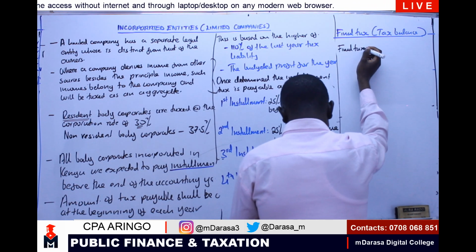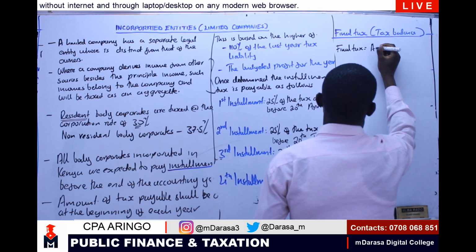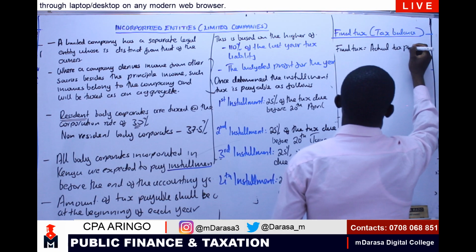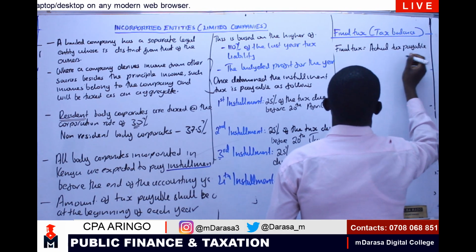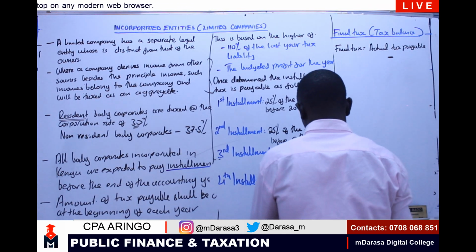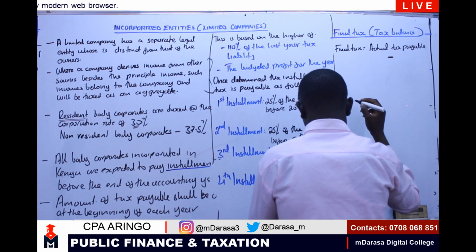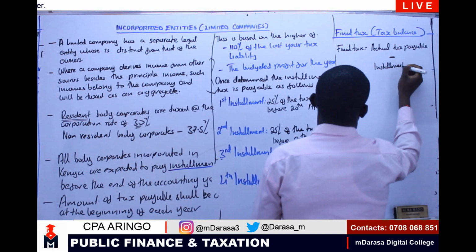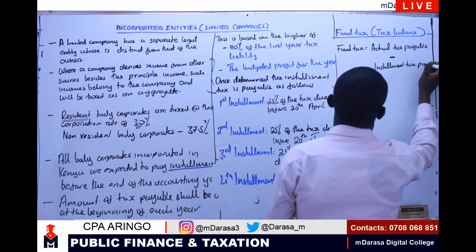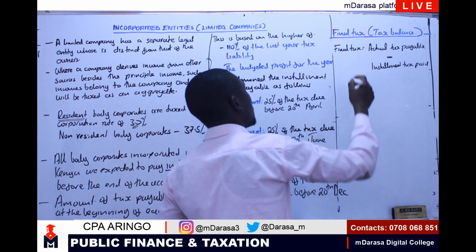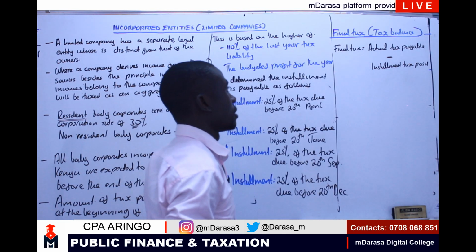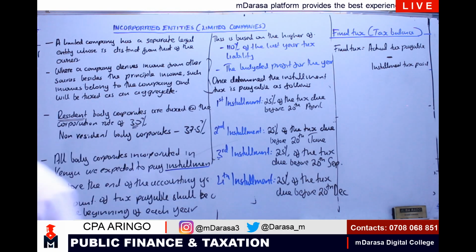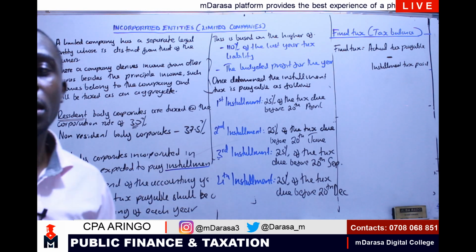We less the installment tax paid. This will give us what? Our final tax. This will give us the final tax that I'm supposed to pay.